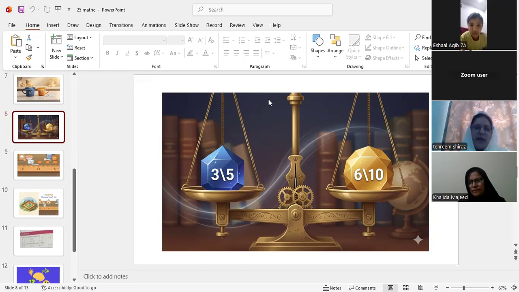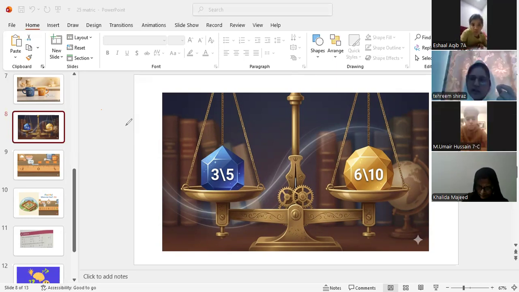Okay, coming back towards this topic, equivalent fraction. Why am I talking about the equivalent fraction? The point is that anything that comes in a fractional form is known as a rational number, right? If I write 10 divided by 5 and I write 2 by 1, can they both be equal?